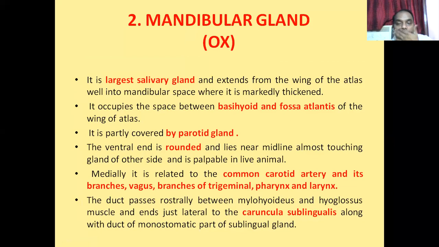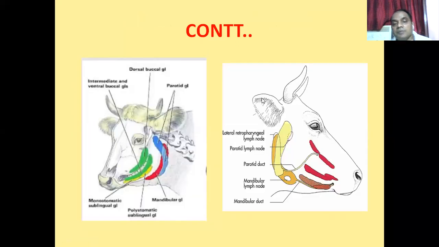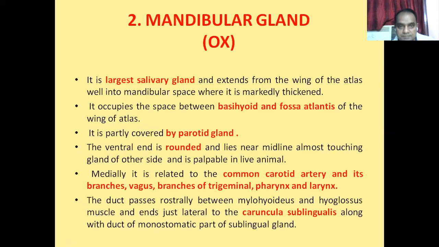So it's situated between the basihyoid and the fossa atlantis. What is the fossa atlantis? You remember the fossa atlantis? This fossa atlantis is situated on the ventral side of the atlas vertebrae. On the ventral aspect of the atlas vertebrae, there is a deep depression or fossa-like structure. That is the fossa atlantis. So the upper margin, or dorsal margin, of the mandibular salivary gland is related with the fossa atlantis.